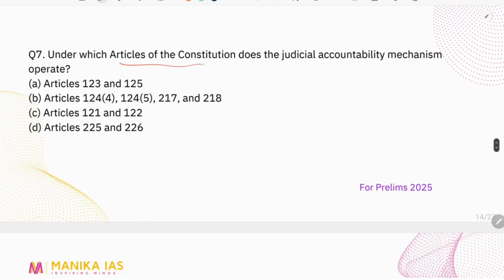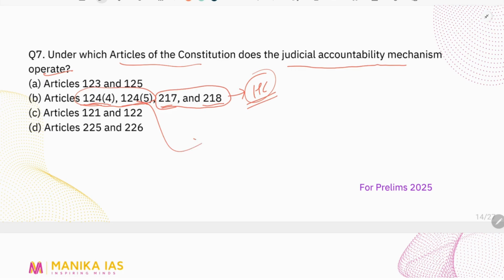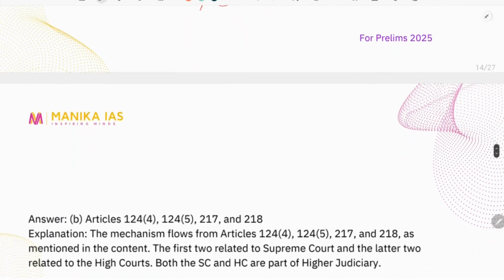Under which articles of the Constitution does the judicial accountability mechanism operate? Right. So here Article 124 clause 4, Article 124 clause 5, 217, 218. 217 and 218 are for the High Court, which deals with the provisions of the High Court, and Article 124 talks about the provisions of the Supreme Court. So here B is the correct answer.